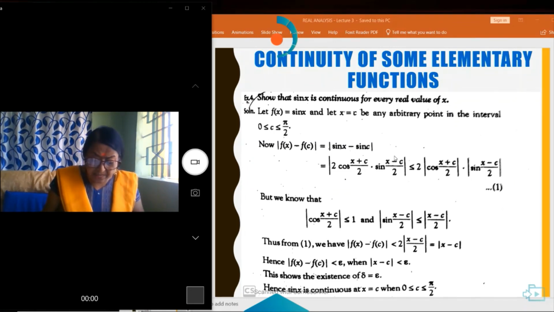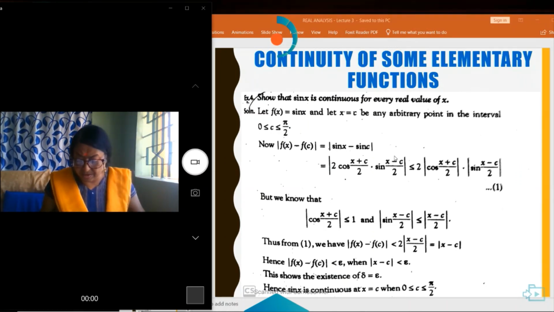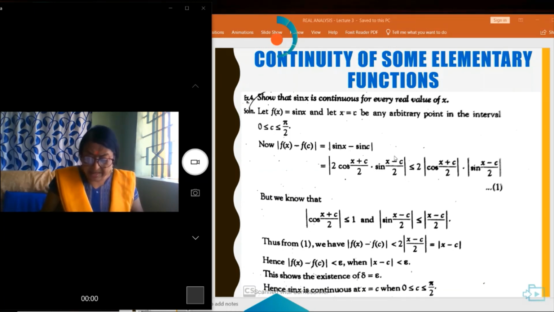Then we get modulus of f(x) minus f(c) less than or equal to 2 times modulus of x minus c by 2, which is equal to modulus of x minus c. Hence modulus of f(x) minus f(c) is less than or equal to epsilon for modulus of x minus c less than or equal to epsilon. Here delta is equal to epsilon.